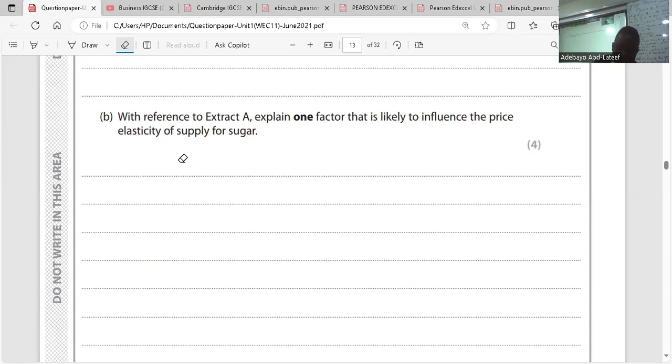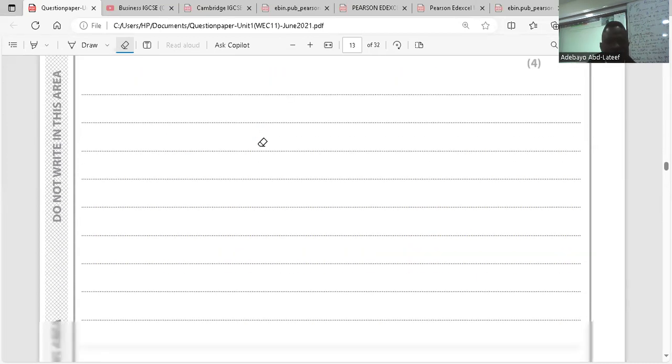And the last point I made here is about the number of producing countries. The supply of sugar would increase if the number of countries that are producing sugar increases. If it is less, no matter what the price of sugar is, they will still not be able to produce it. I think that is clear.